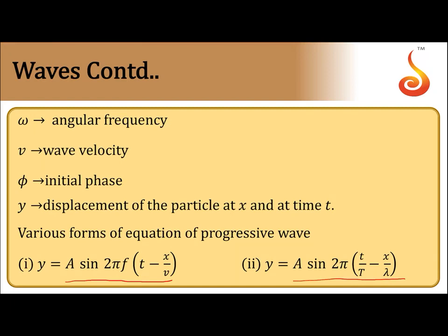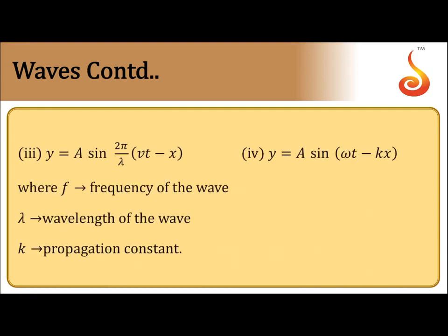See, sine can be replaced by cosine function also. Cosine function is also a sinusoidal function. Here lambda is wavelength of the wave, T is time period of the wave. Then y is equal to a sine of 2 pi by lambda into vt minus x, or y is equal to a sine of omega t minus kx. All these are different forms of the wave equation. Here k is called propagation constant. k is given by 2 pi by lambda, so it is called angular wave number.